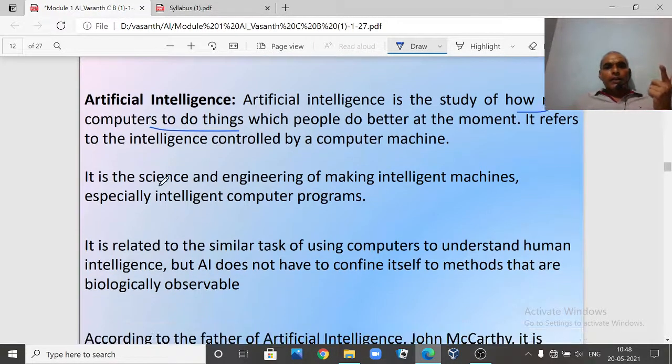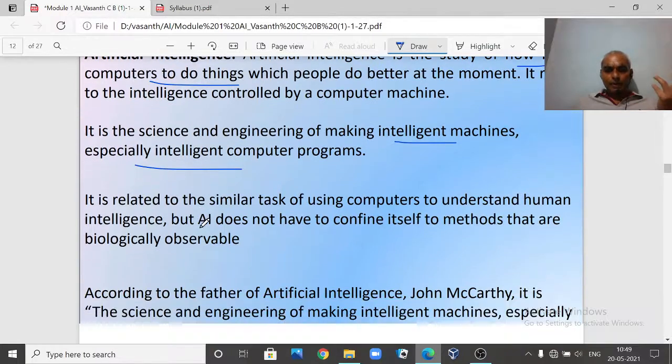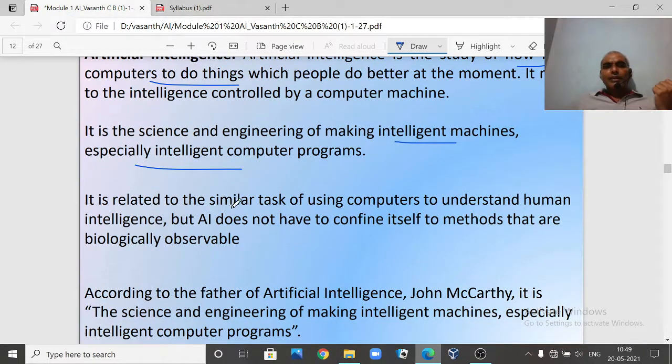Now another: it is a science and engineering of making intelligent machines, especially intelligent computer systems, right? We discussed it is related to the similar task of using computers to understand human intelligence, right? But AI does not have to confine itself to methods that are biologically observed.